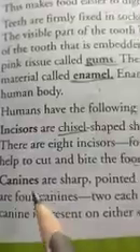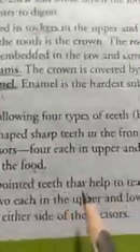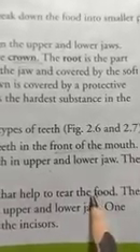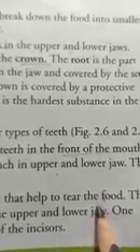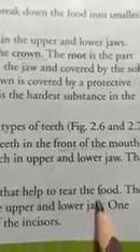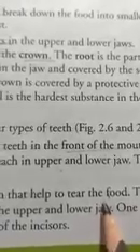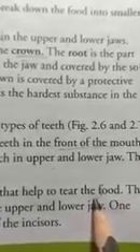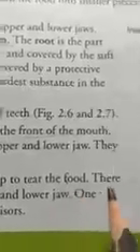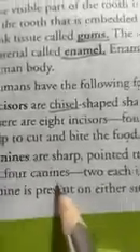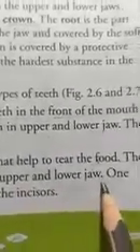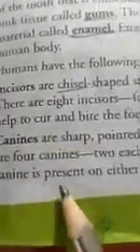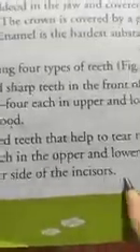Now come to the canines. Canines are sharp pointed teeth that help to tear the food. Dear students, these are present on either side of the incisors. There are 2 in each jaw. These are very sharp and pointed teeth which help in tearing the food. There are 4 canines, 2 each in the upper and lower jaws. One canine is present on either side of the incisors.